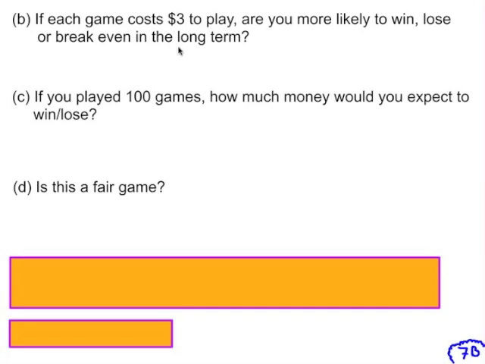Of course, they could lose the $3. So if you played 100 games, how much money would you expect to win or lose? Well, it would cost you $300 to play those 100 games, and you would make back $272. So on average, you would expect to lose $28.